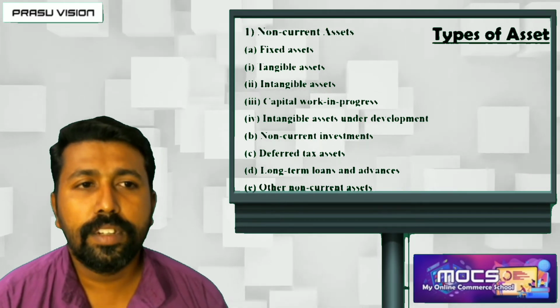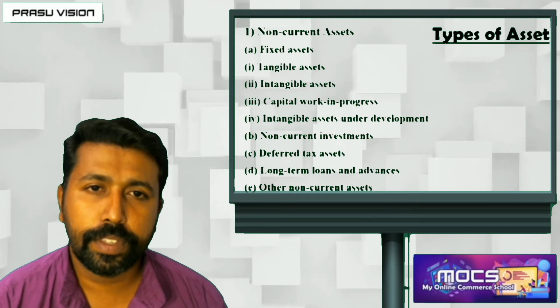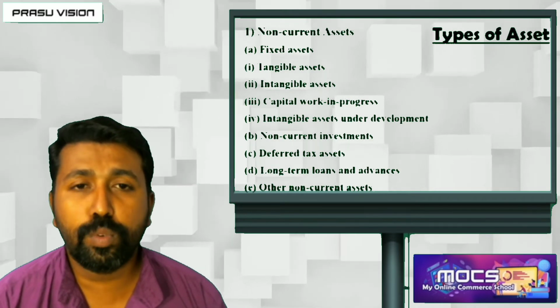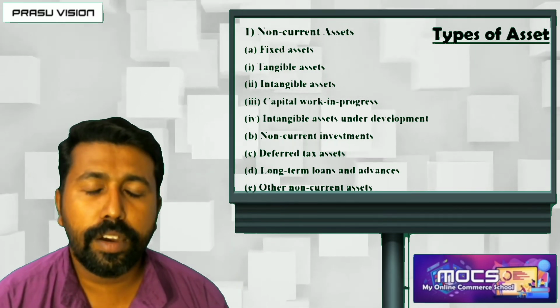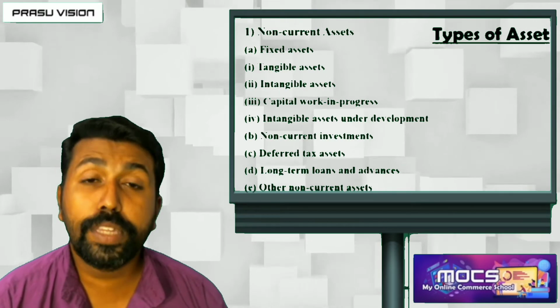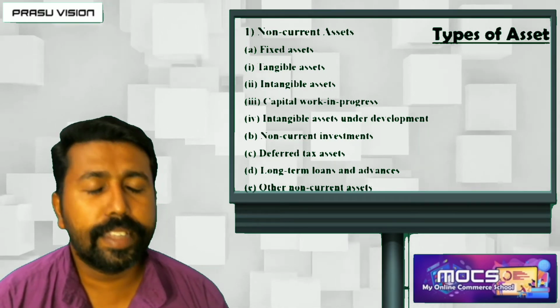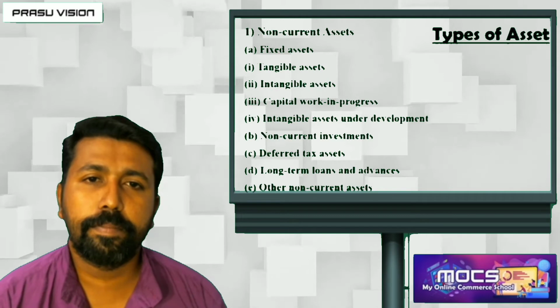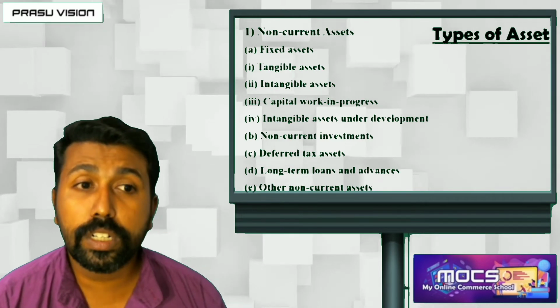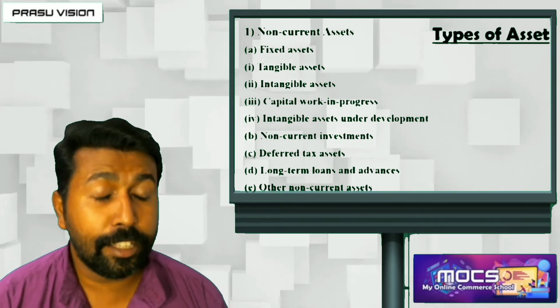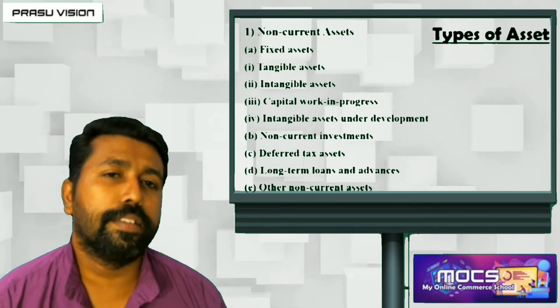So what is fixed asset? You know very well, the assets which are used for a long time, a fixed time duration, up to the end of the organization, that is known as fixed asset. It includes two subdivisions, tangible asset and intangible asset.